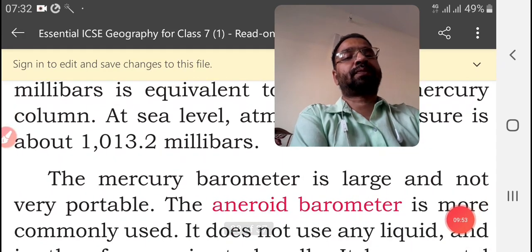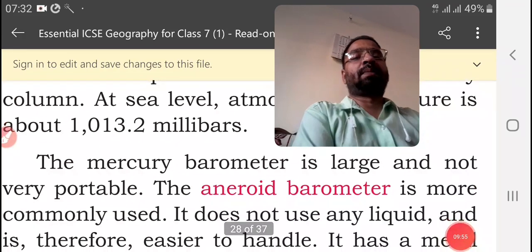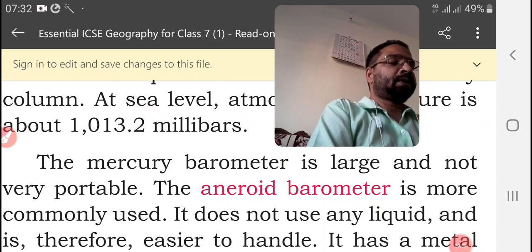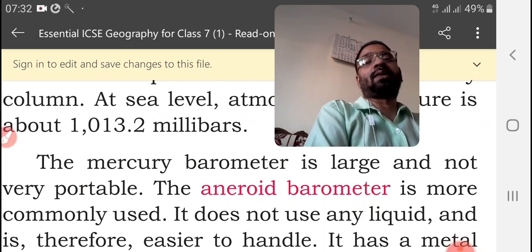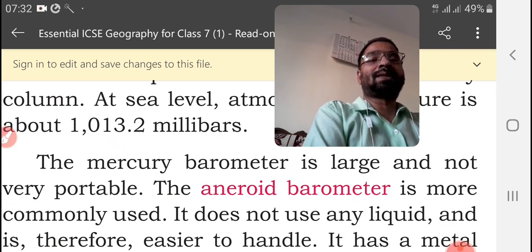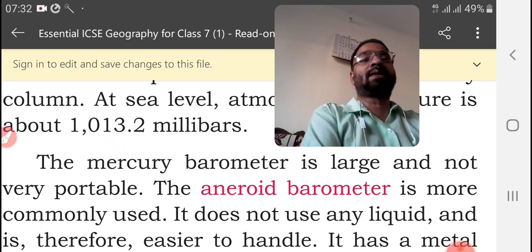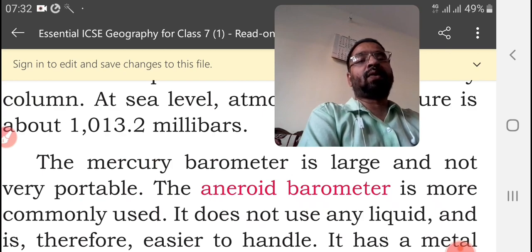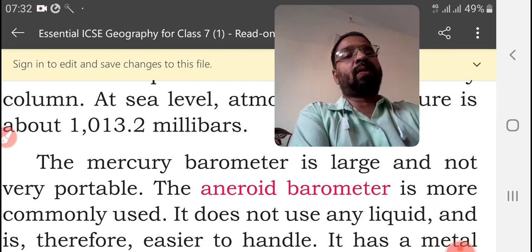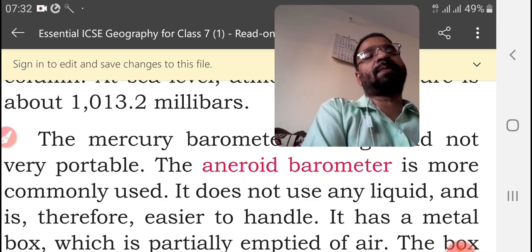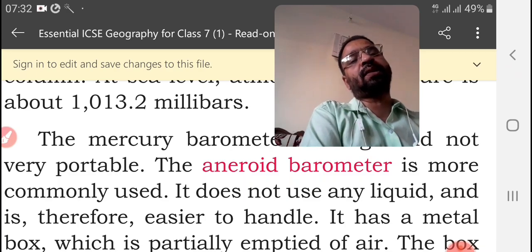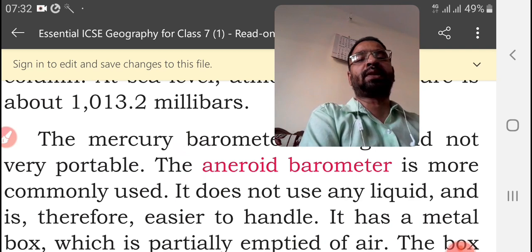The mercury barometer is large and not portable. Since it is a big one, we can't carry it from one place to another. The aneroid barometer is more commonly used. It does not use any liquid. What is the speciality of the aneroid barometer? That we are not using any liquid in it.